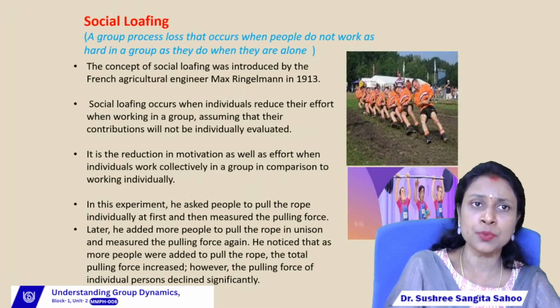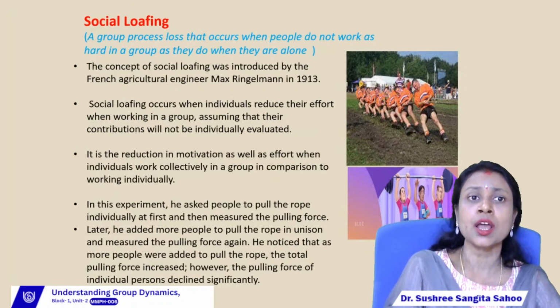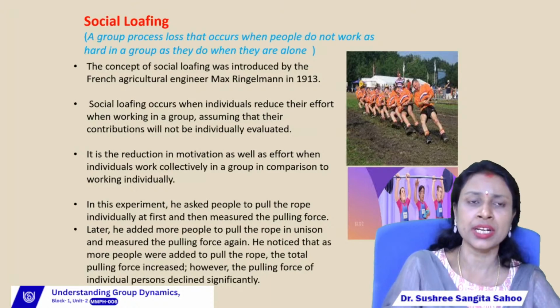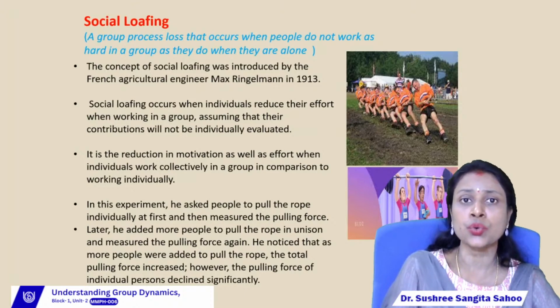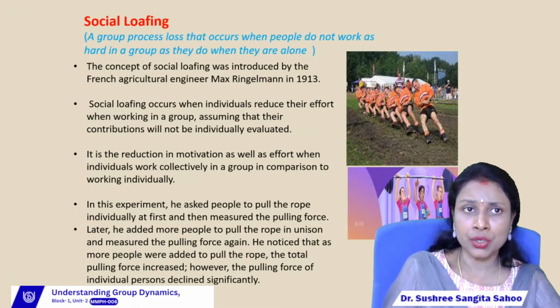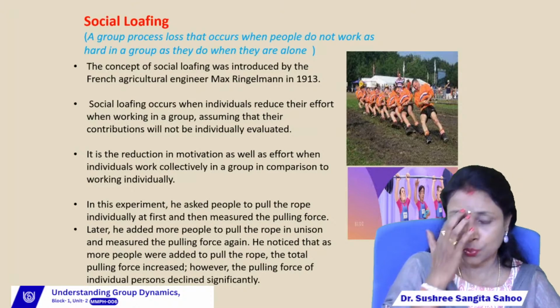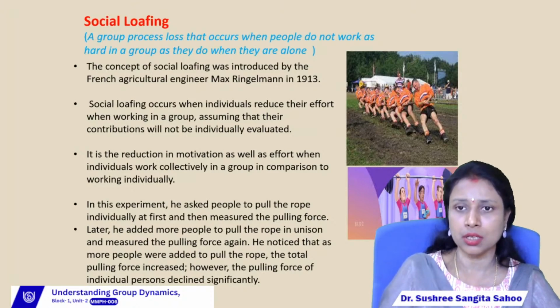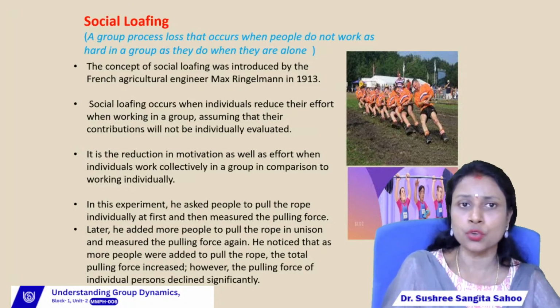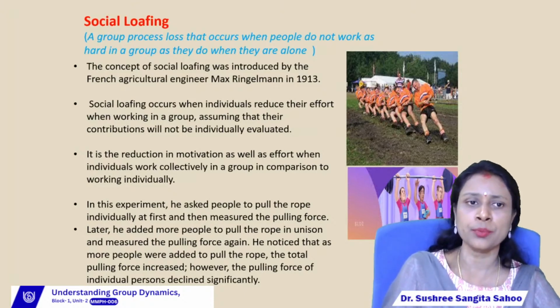So social loafing means a group member will perform less when they perform in a group, right? Because when they perform in a group, they become lazy, right? So it is a process loss that occurs when people do not work as hard in a group as they do when they are alone. According to this factor, if the group members perform their work alone, then they will perform better. But if they perform the same work in a group, then they will not perform better.